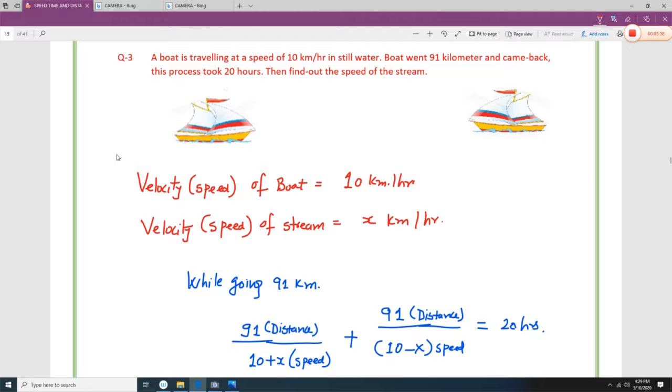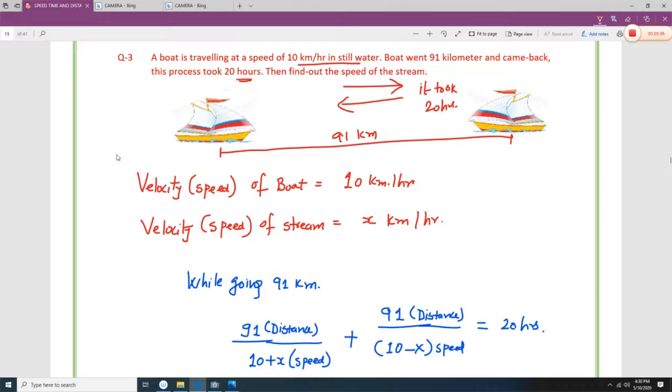Next, a boat is traveling at a speed of 10 kilometers per hour in still water. The boat went 91 kilometers, so let's say this is 91 kilometers, and came back. This process took 20 hours, going and coming back. Find out the speed of the stream. So the velocity of the boat is 10 kilometers per hour and the velocity of the stream is not given, so you have to assume it is x kilometers per hour.